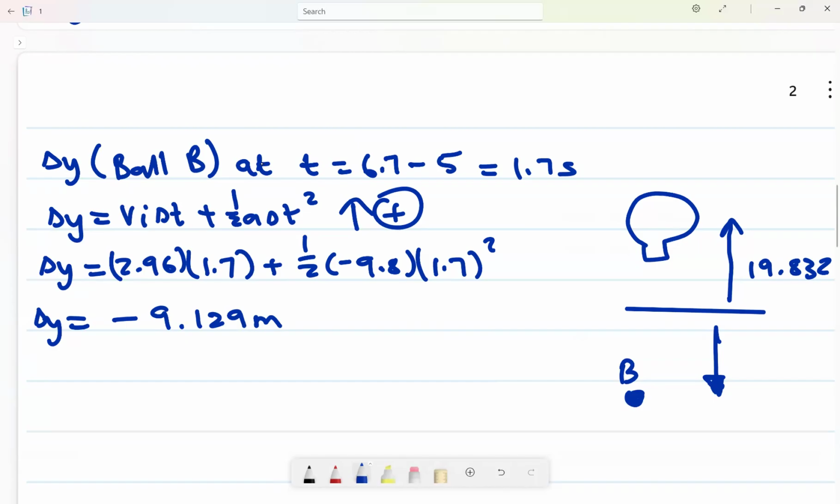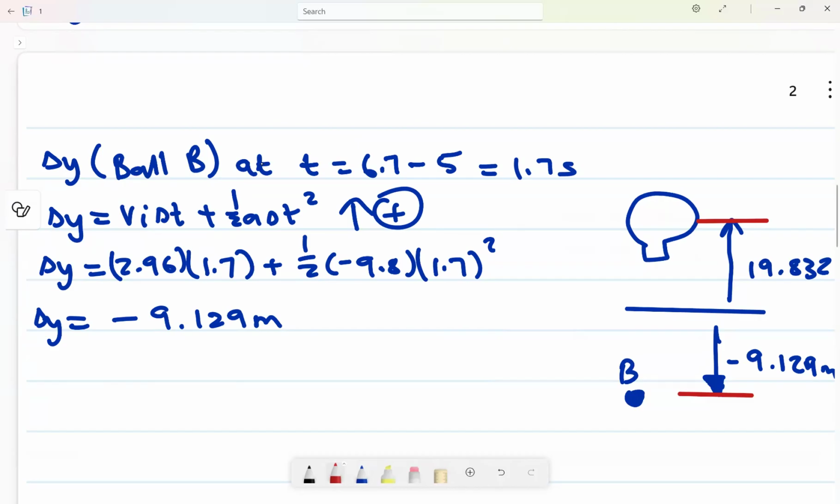Because it is the time that ball A hit the ground minus 5, always minus 5, because now it is 5 seconds later. So at the time ball A hits the ground, this one has already traveled a displacement of negative 9.129. Now we want the distance between the hot air balloon and ball B.